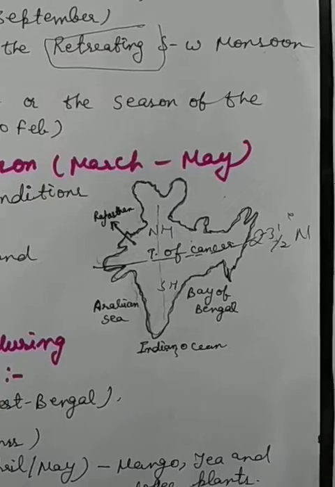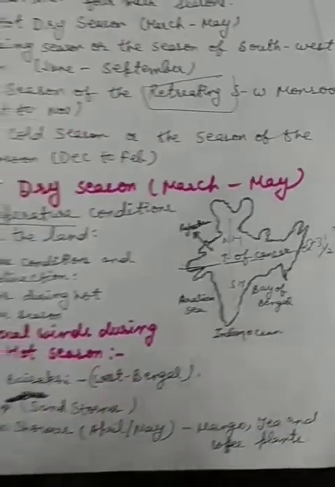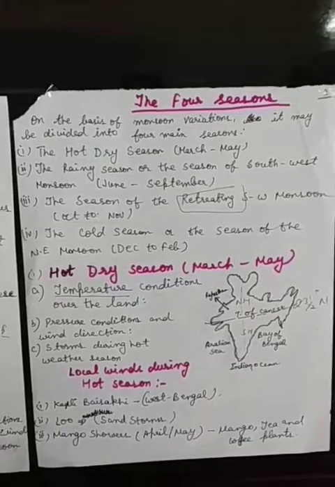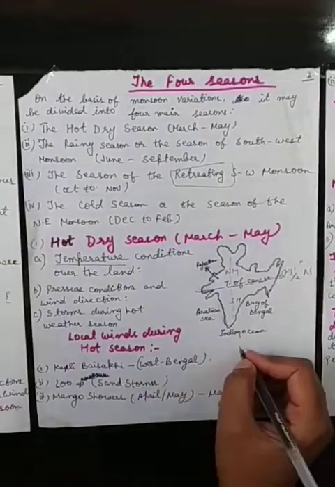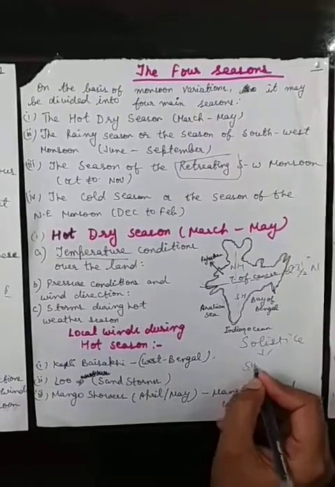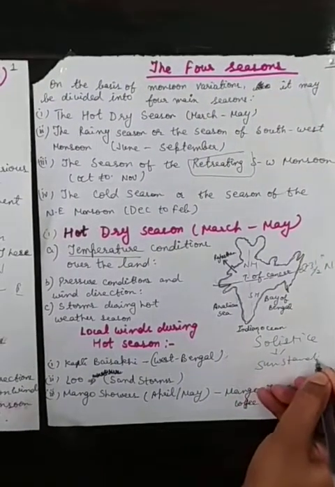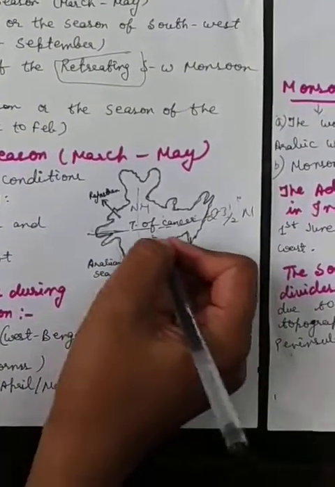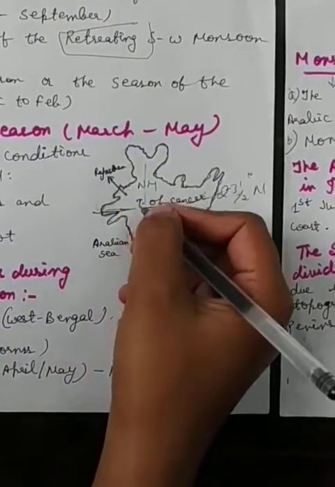Temperature conditions during summer solstice. The 2 types of solstice you have also studied in 9th standard, that is summer solstice and winter solstice. What do you mean by the solstice? Meaning is sun standing still. Nowadays the sun is standing still on which latitude line? On the Tropic of Cancer. That's why the sun is standing still and the sun is overhead.